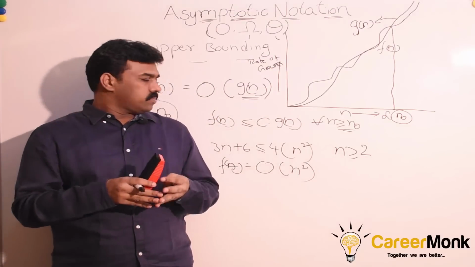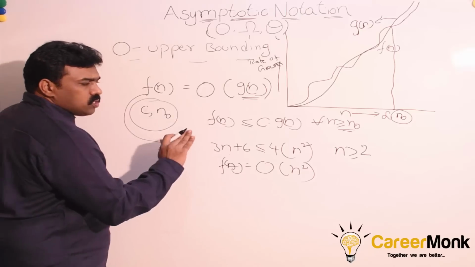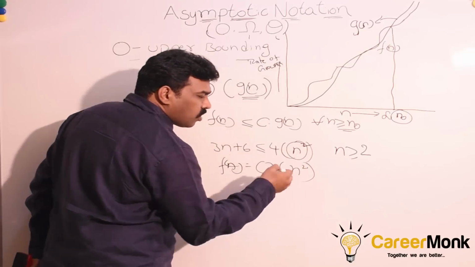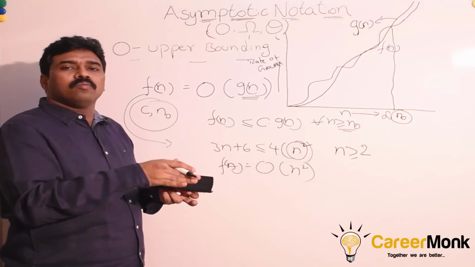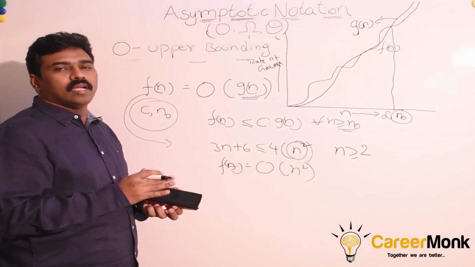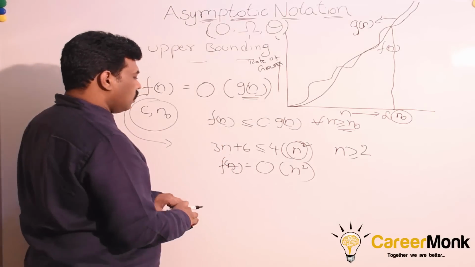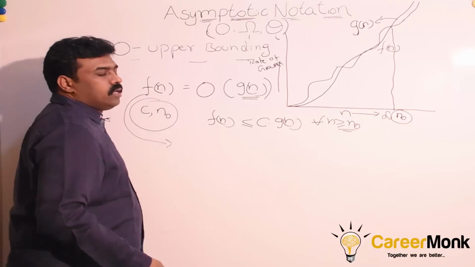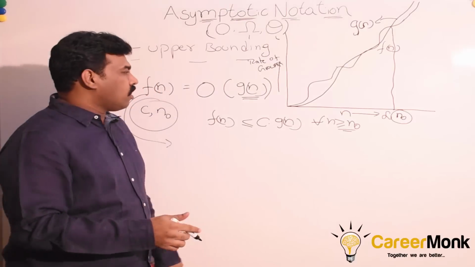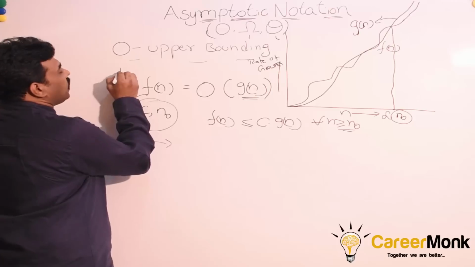So what I mean to say is, once you are able to satisfy for n or n square or n power 3, beyond that, all the remaining upper bounds will be automatically satisfied. That is one thing that you have to keep in mind. And in some other textbooks, including our book, we have added an extra word, what we call a tight upper bound.